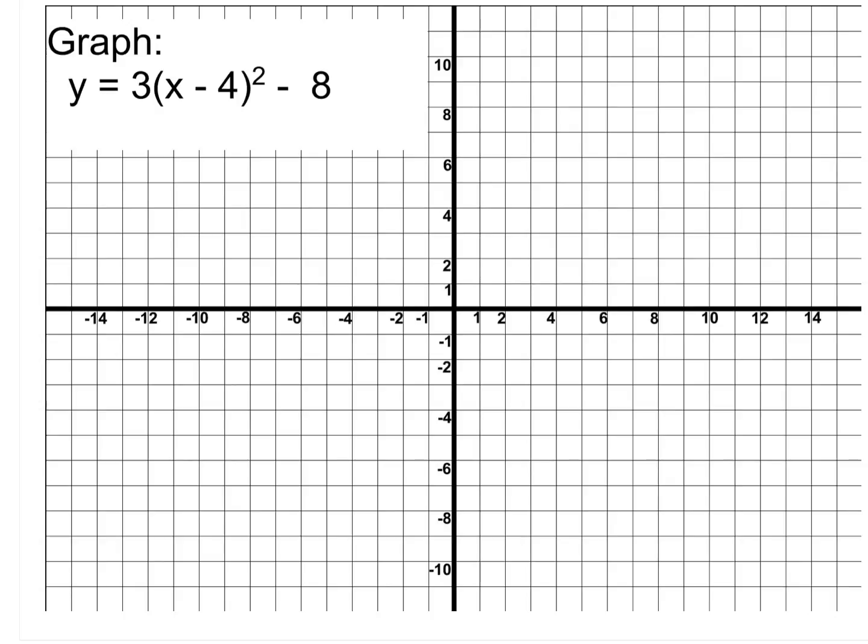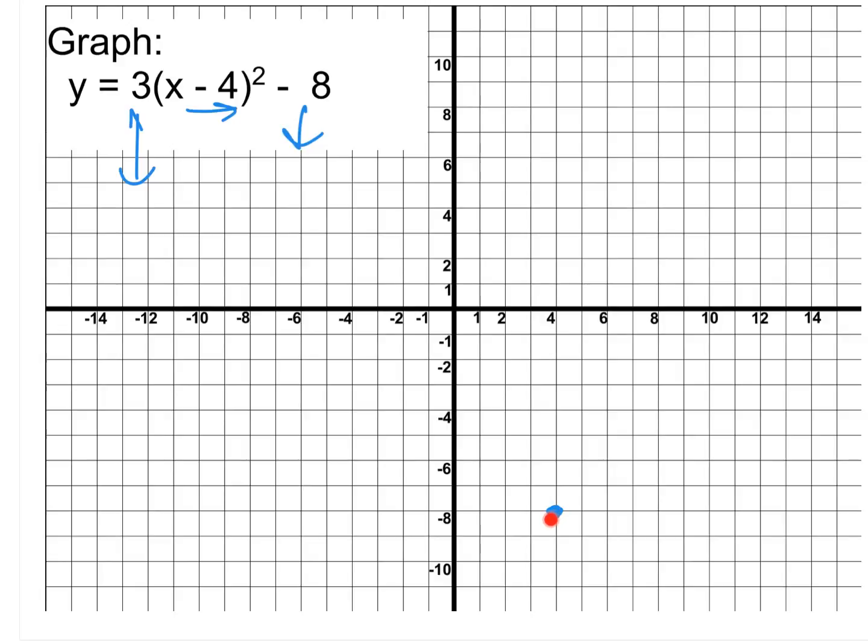So when we go and make this graph then, the first thing I'm going to do is use the -4, which moves it right 4, just like it did before, and the -8 that moves it down 8. So I'm going to go right 4, down 8, first point there. And then from that point, we're going to be moving with that vertical stretch of 3, just like we normally would, because that point is our starting point. This is our vertex. It's what everything else is going to be relative to.